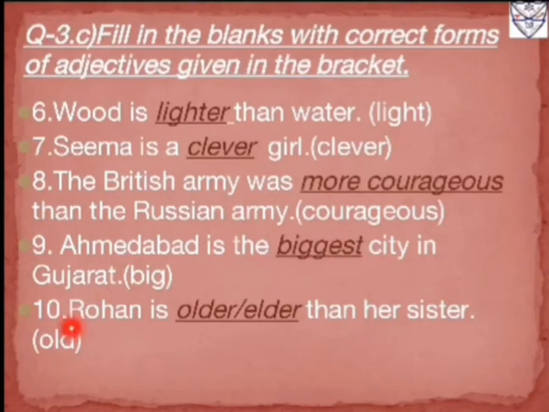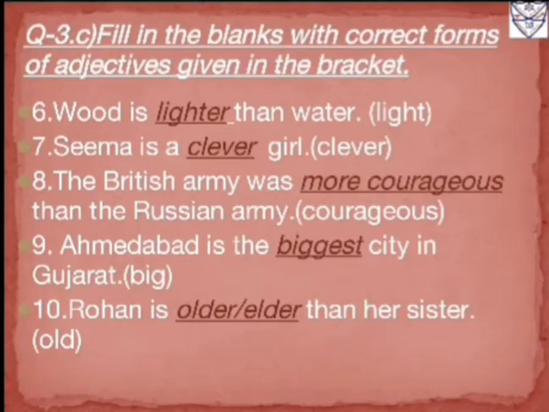10th one, Rohan is older or elder than her sister. Over here the word old is in which degree? It is in positive degree, or it is an adjective which is given in this bracket. Now here Rohan is compared with her sister. So two persons are compared. So whenever two persons are compared with each other, the word which is given in bracket will be changed into comparative degree.